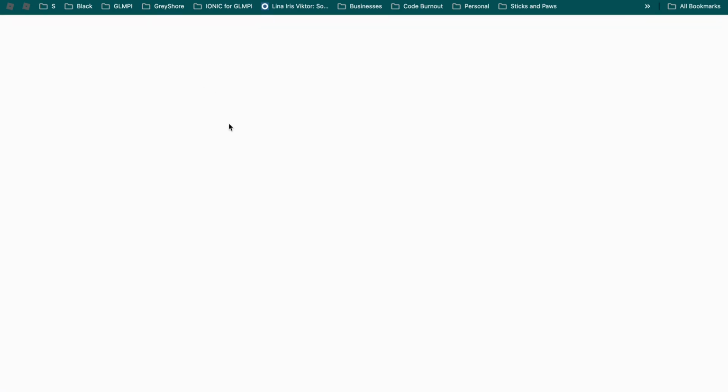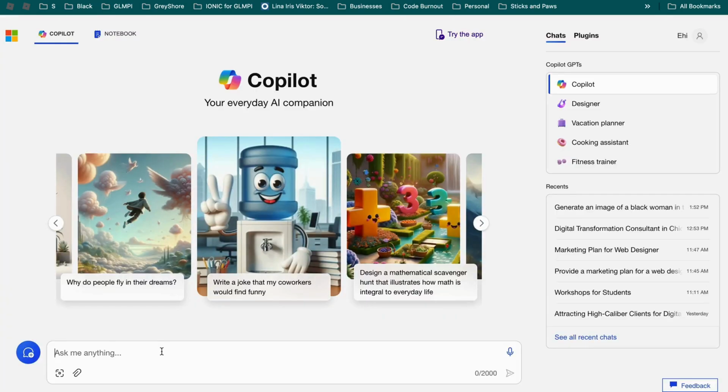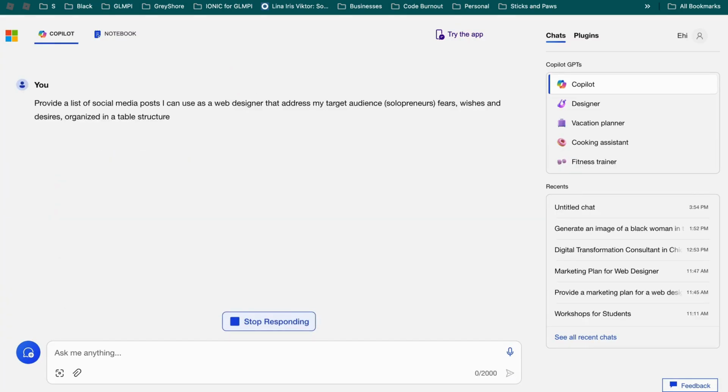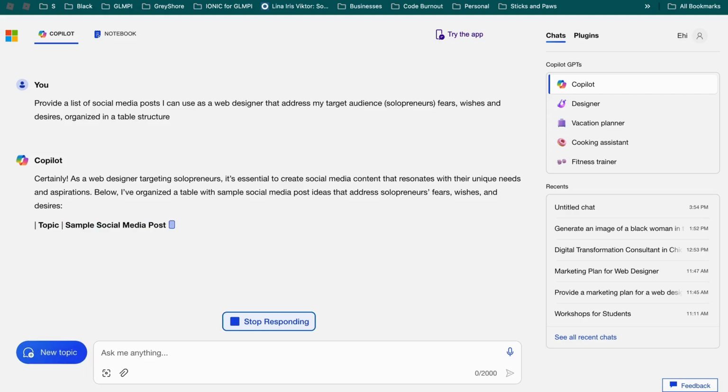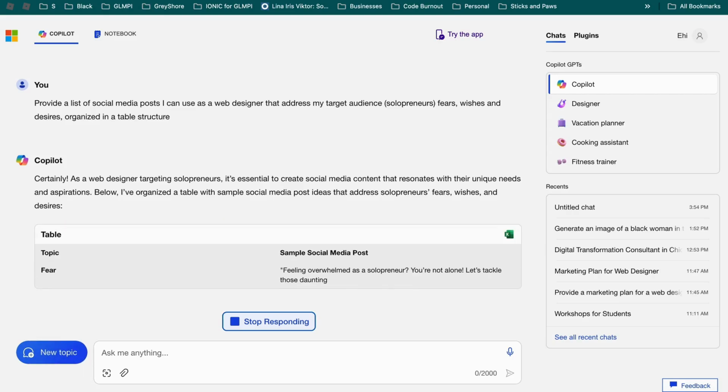And then now we're going to use our last one. We're going to use Copilot and we're going to paste the same exact thing and see what it does. Okay, here we go. I was nervous.